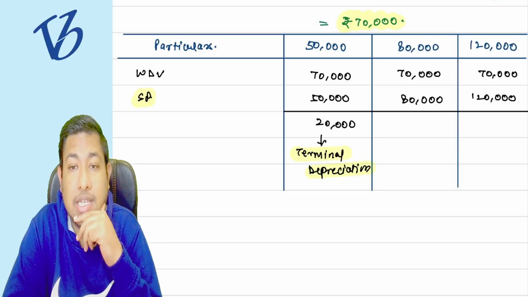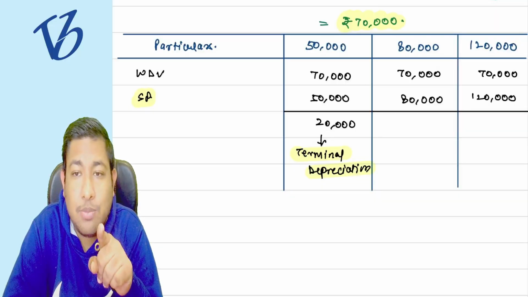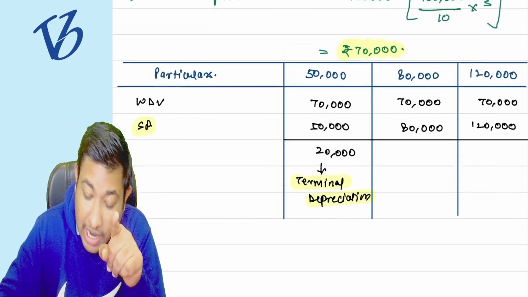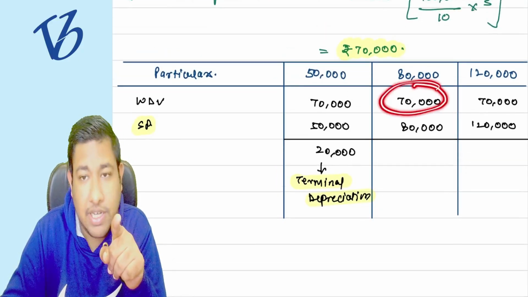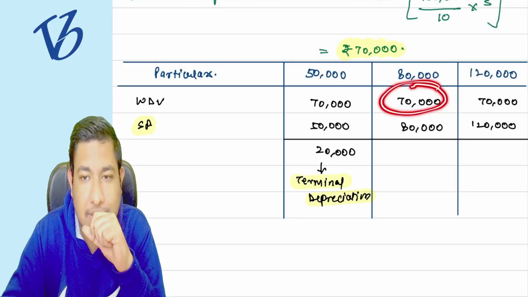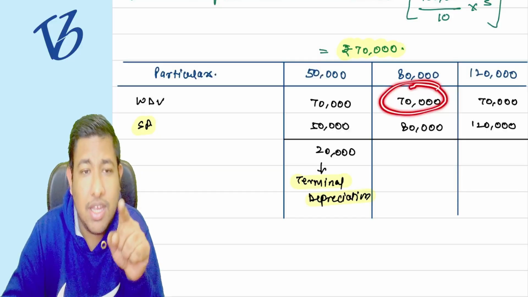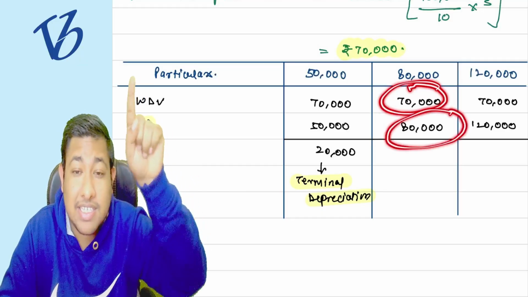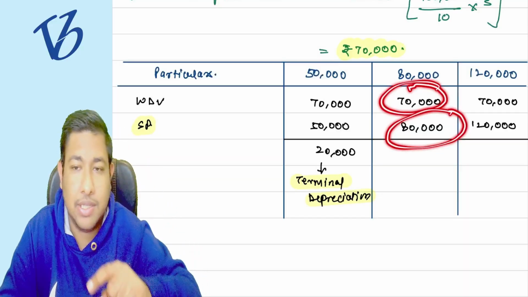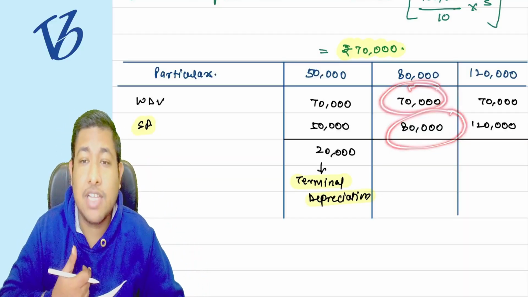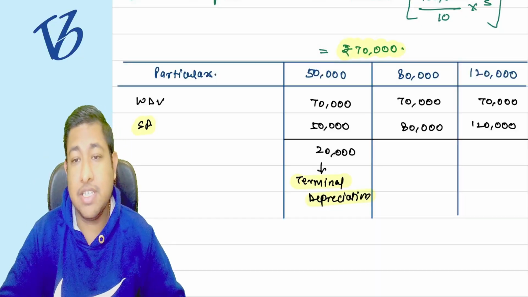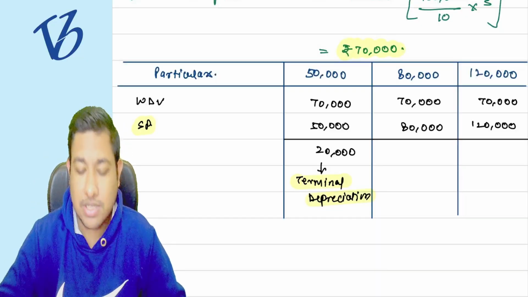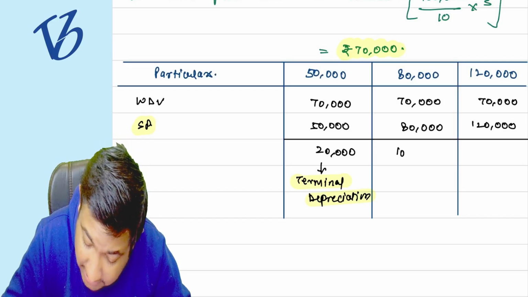You have charged more depreciation. We allowed you 30,000 rupees of depreciation, that is why the value is coming to 70,000 rupees. But actually, the market appreciated it with only 20,000 rupees. The market is ready to purchase the asset at 80,000 rupees. That means we have charged additional depreciation. So please give it back, this 10,000 rupees.